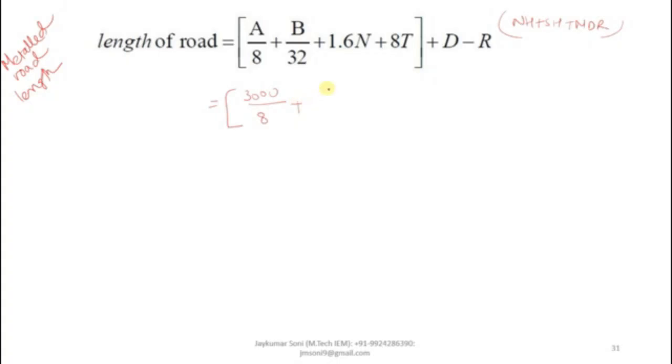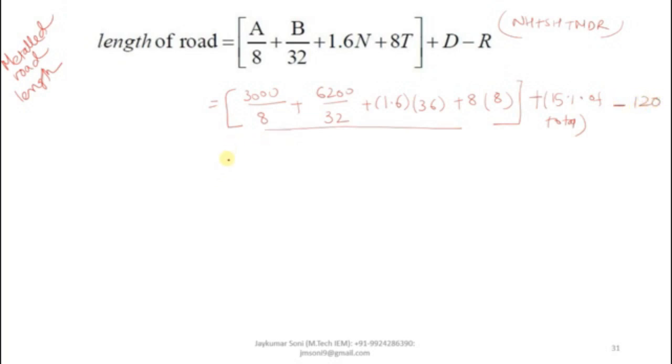Given value for B is 6200. Value of N over here is 36. Value of T over here is 8. We will be taking 15% of this total value. R is given as 120.